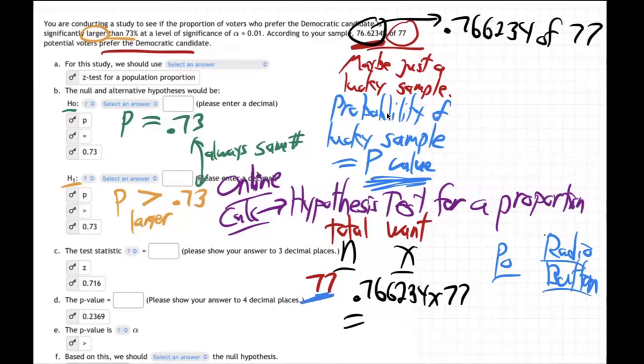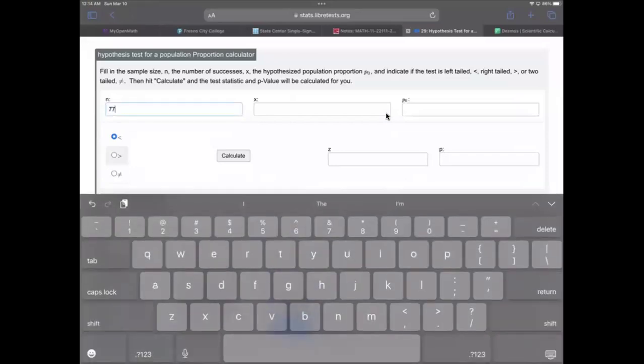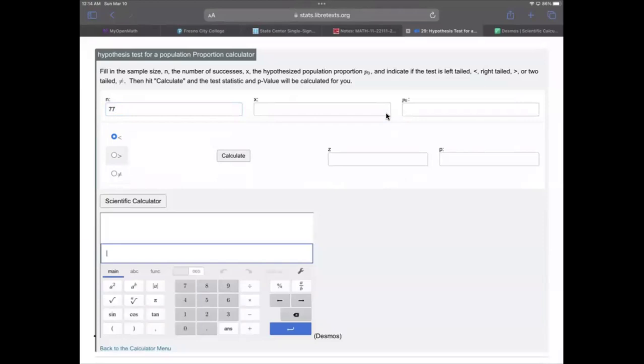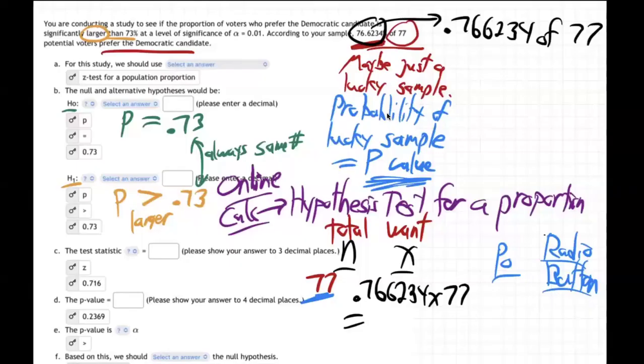N is 77. Okay, but to find the other one, I've got to take 0.766234 times 77. See what I'm looking at right here? Why am I doing that? Well, because they told me 76.6234% of 77. We always change percentages to decimals. So that means, and "of" always means times, doesn't it? So that's why I come down here to go times, to find out how many people that is exactly.